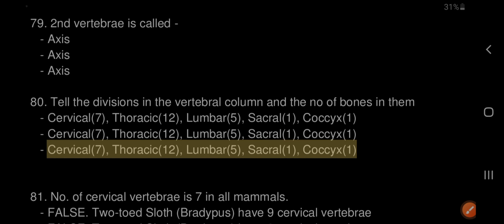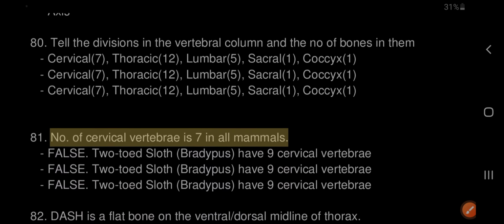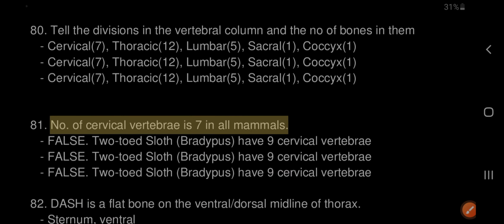81. The number of cervical vertebrae is 7 in all mammals. False. The two-toed sloth, Bradypus, has 9 cervical vertebrae.